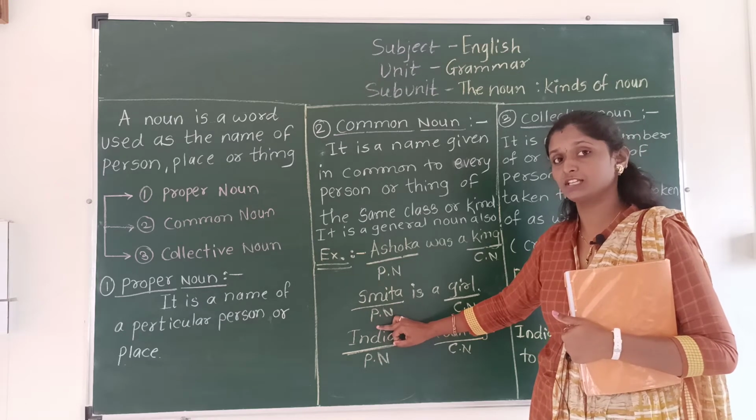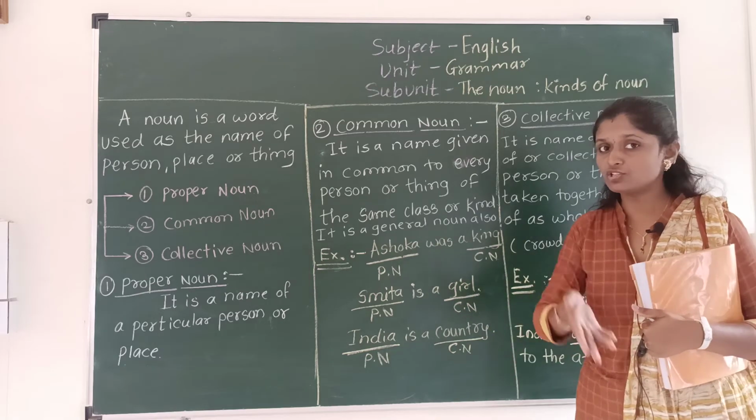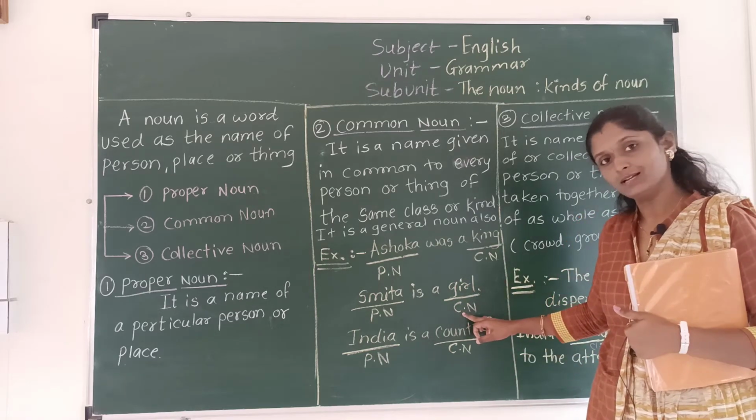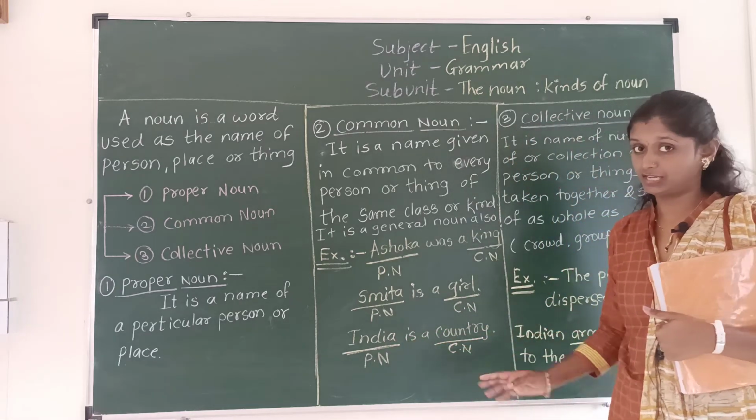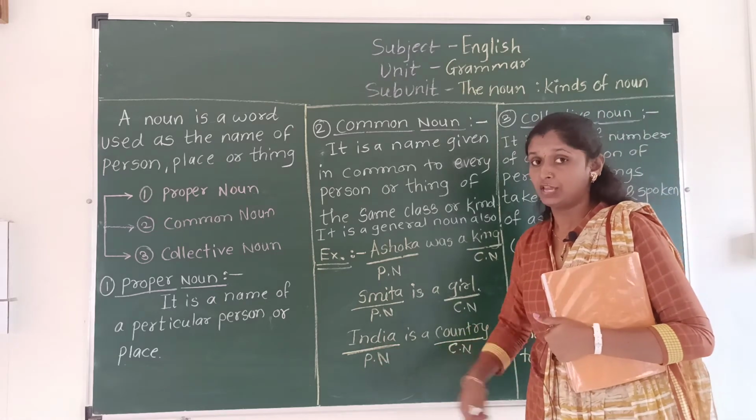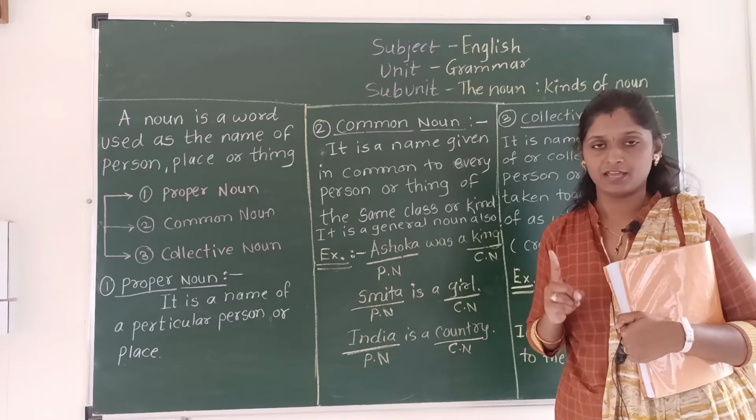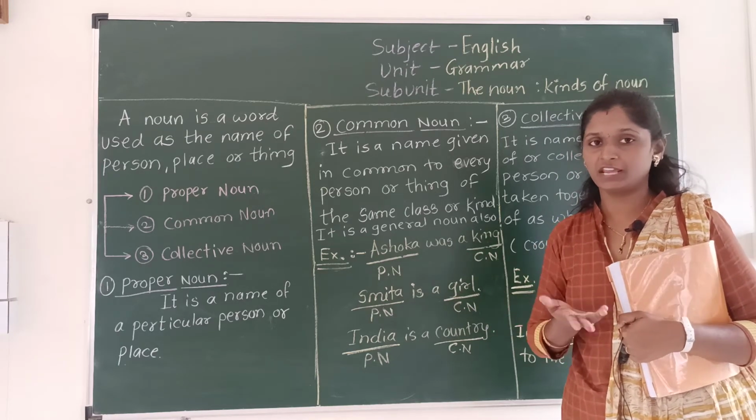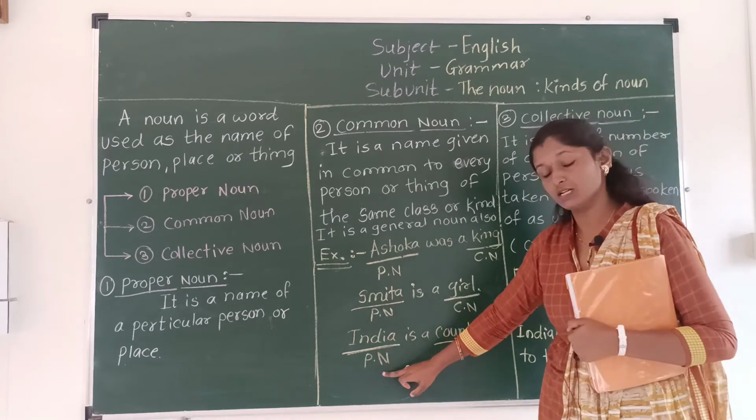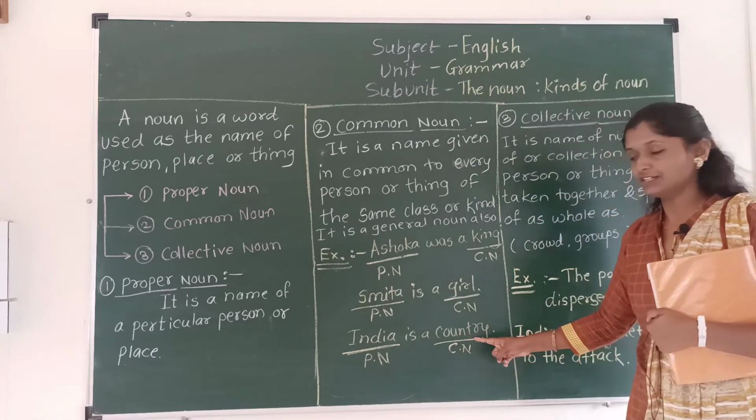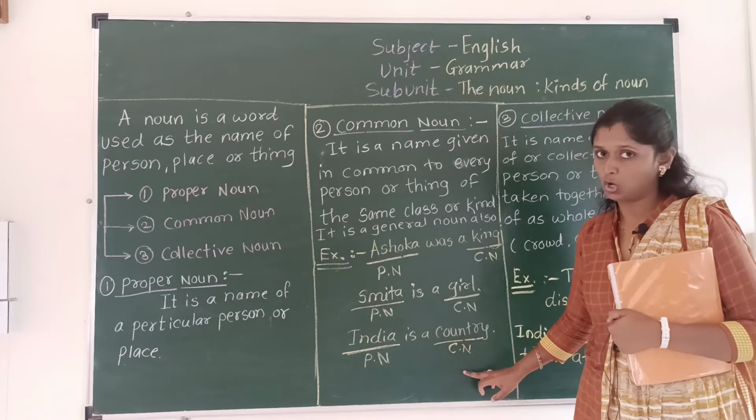The name of a specific person is known as a proper noun, and girl is a common noun because there are lots of girls. Then, India is a country. In the whole world, there is only one country named India. There is no other country named India. So India is a proper noun, and there are lots of countries in the whole world, so country is a common noun.